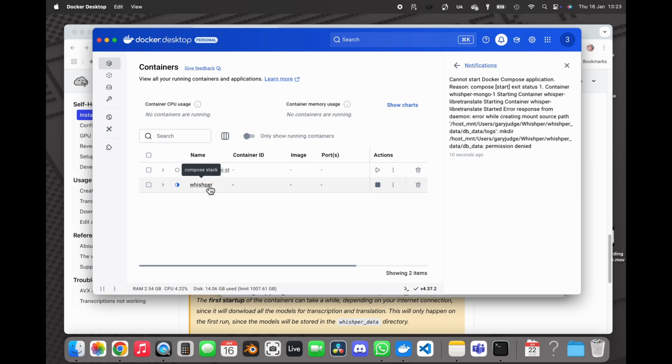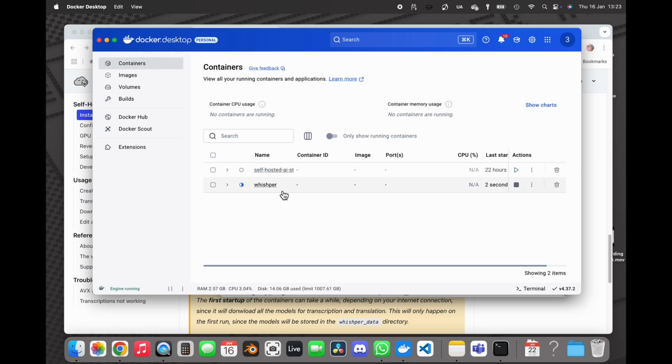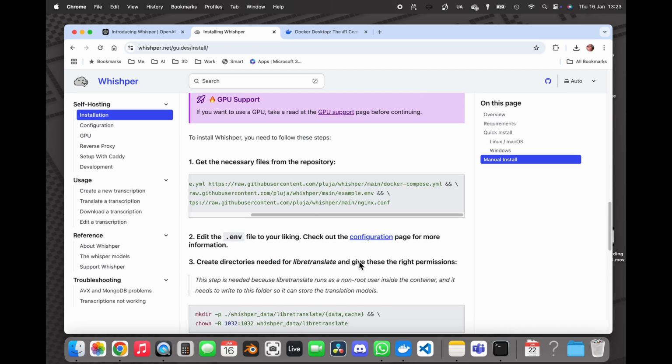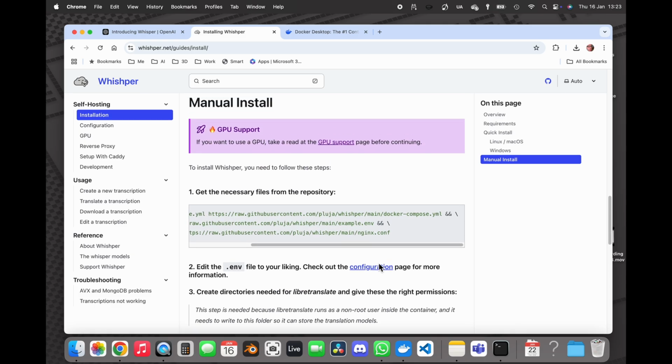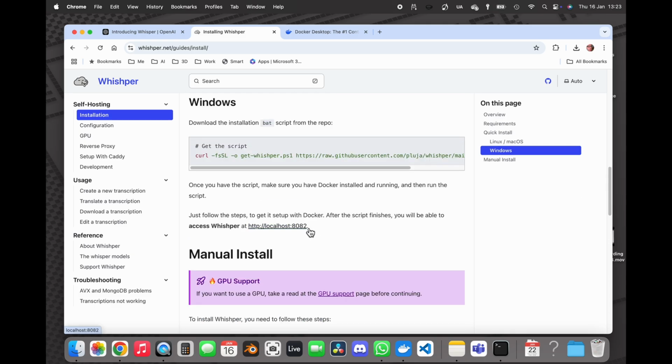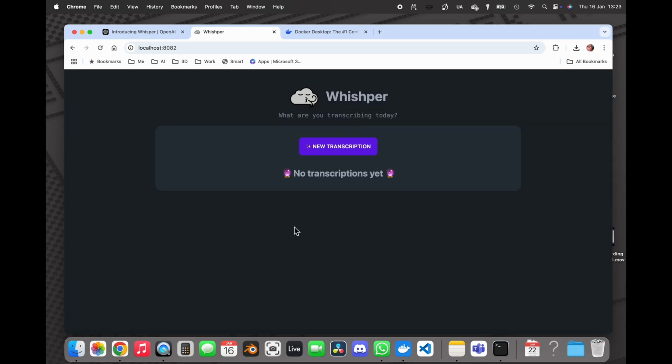That's pulled the containers for Whishper. You can see, not only has it pulled the container, it's actually started the container as well. So the application should be looking to run. So let's go and grab the URL. So it's installed at localhost on port 8082.